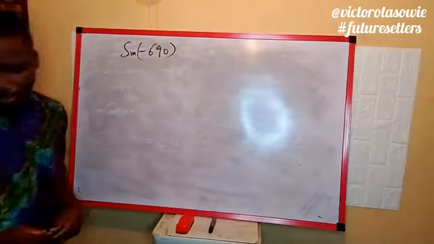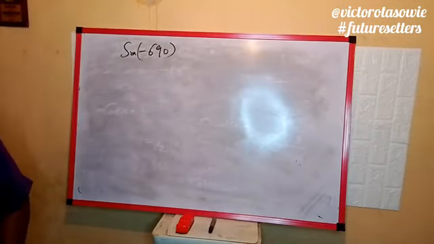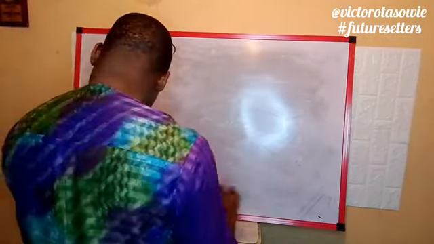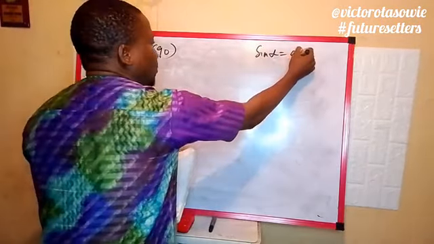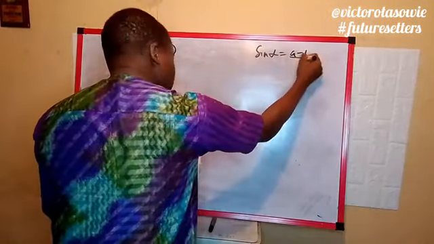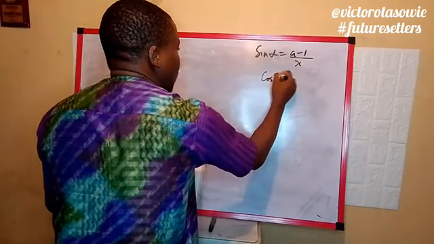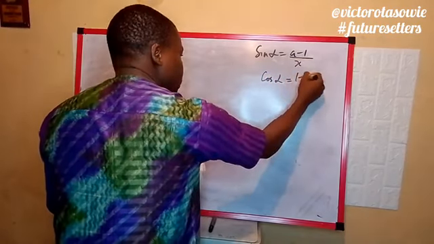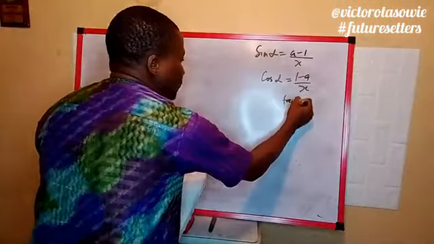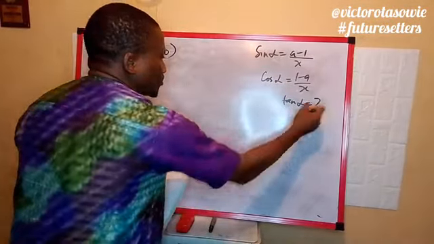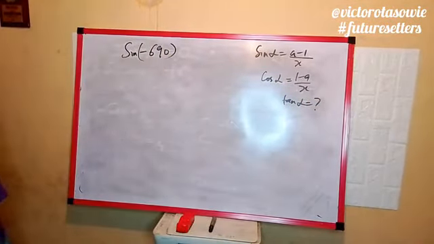Then also the question we are going to use to wrap up: if sine alpha equal to a minus 1 over x, and cos alpha equal to 1 minus a over x, find tan alpha.